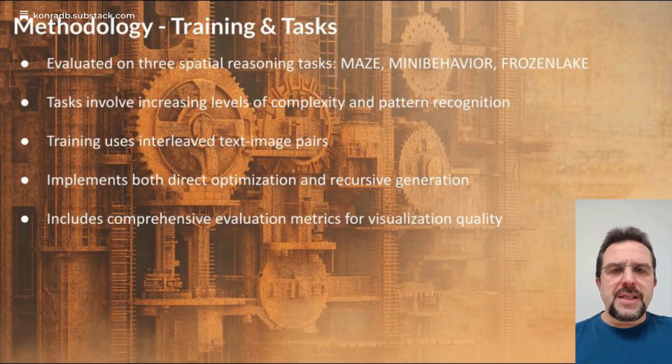The researchers validated MVoT on 3 distinct spatial reasoning tasks, each with different levels of complexity. The training process involves carefully structured text-image pairs, and the system is evaluated not just on task performance, but also on the quality of its visual representations. The methodology includes both traditional optimization approaches and novel recursive generation techniques.